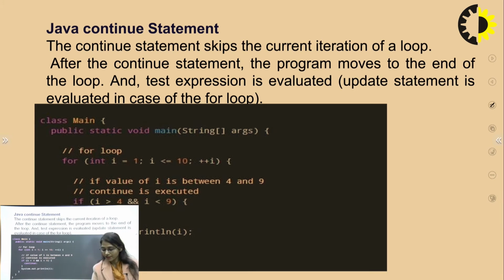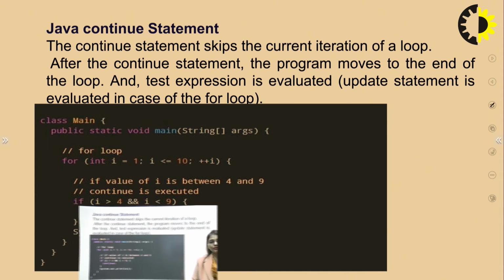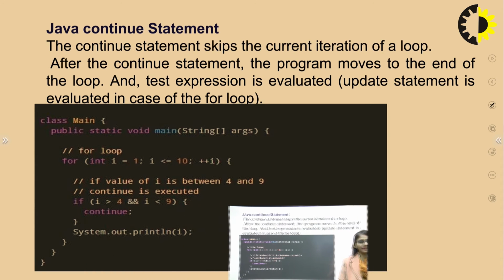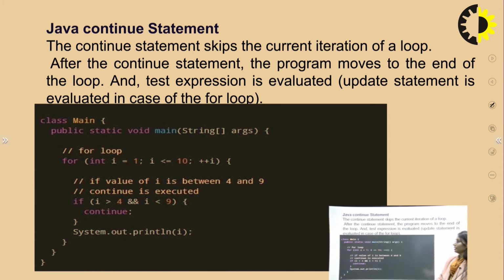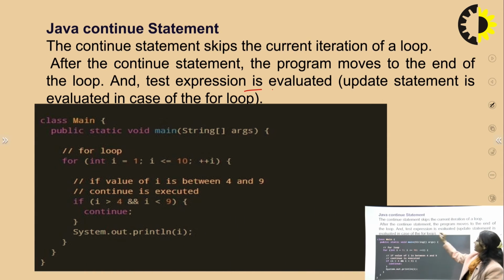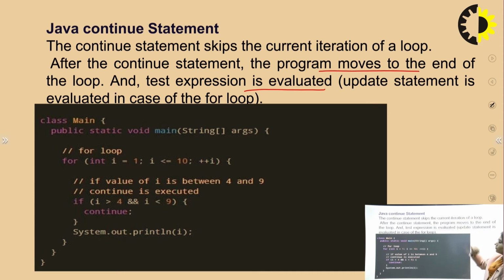Then there is the continue statement. The continue statement skips the current iteration of a loop, and it will directly go towards the end of the loop. After the continue statement, the program moves to the end of the loop and the test expression is evaluated.